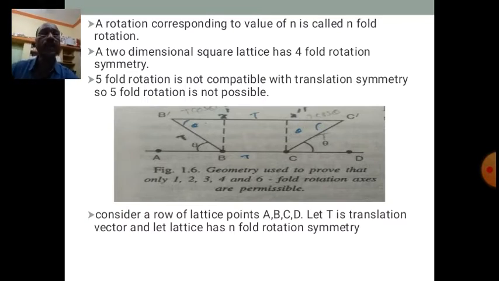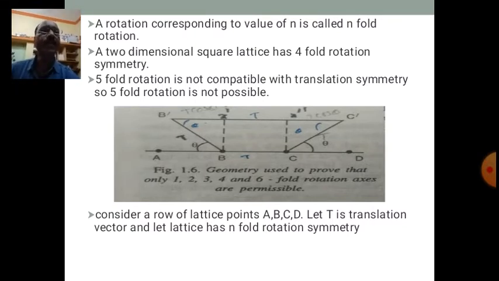The rotation corresponding to the value of n is called n-fold symmetry. If the lattice is repeating after 360 degrees, we call n equal to 1, so we call it one-fold symmetry. If the lattice is repeating after 180 degrees, then n is equal to 2, so we say the lattice possesses two-fold symmetry. If the lattice is repeating after 120 degrees, then n is equal to 3, then we say the lattice possesses three-fold symmetry.